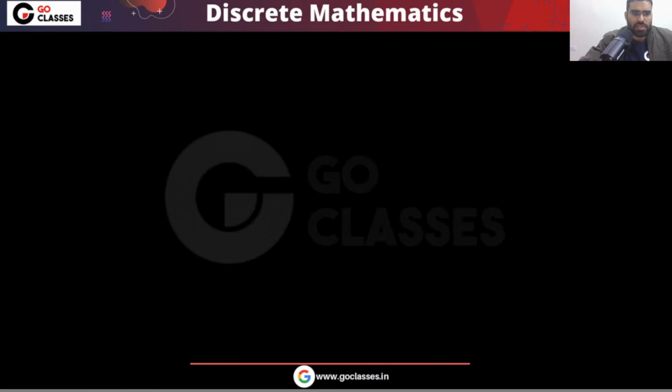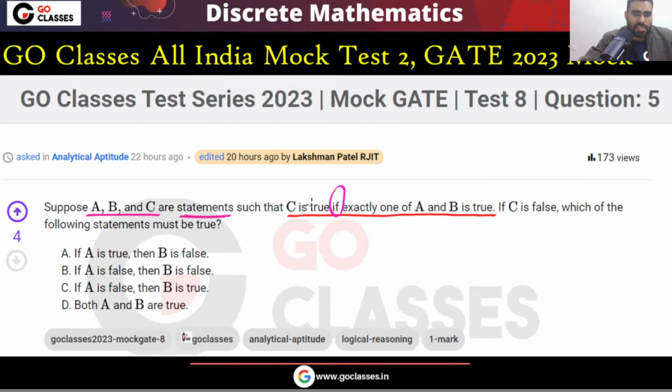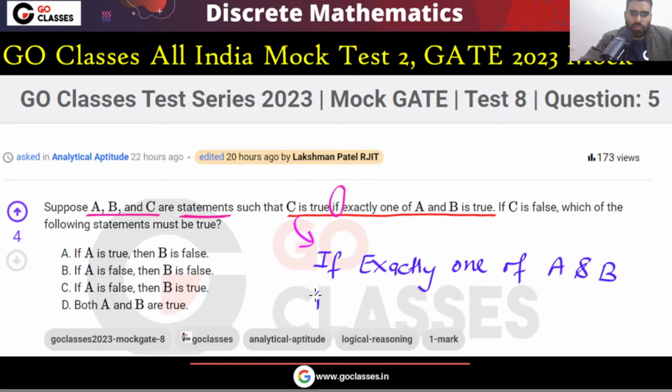So the question is basically saying that a exclusive or b implies c, because the question is saying c is true if exactly one of a, b is true. So this same statement you can rewrite like this: if exactly one of a and b is true, then c is true.